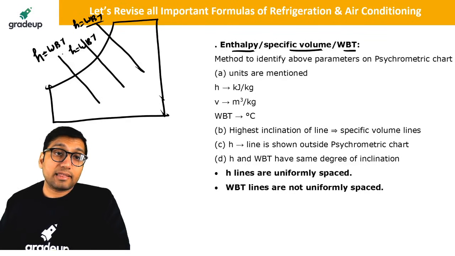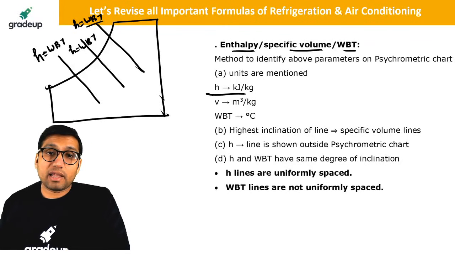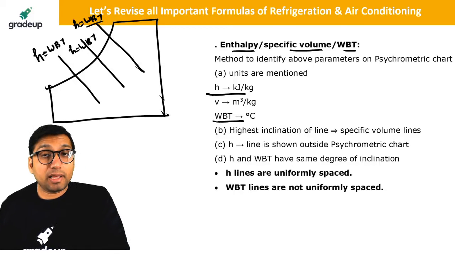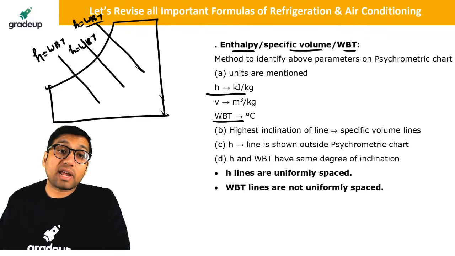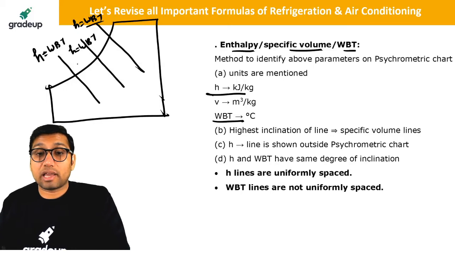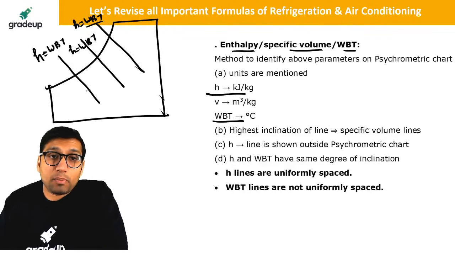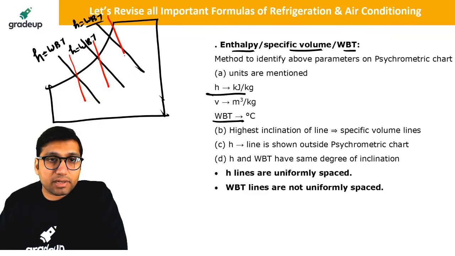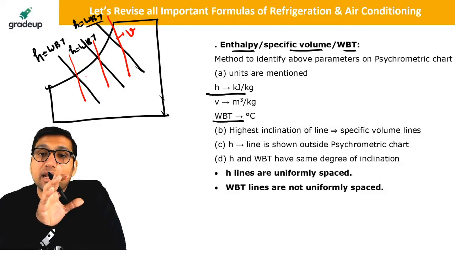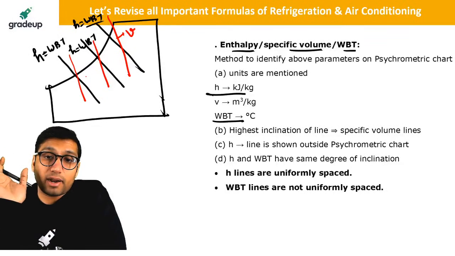Only difference is that enthalpy will have the unit of kilojoule per kg, and wet bulb temperature will be in degrees Celsius. Enthalpy is shown outside the psychrometric chart, and wet bulb temperature on the psychrometric chart. One more important thing is that specific volume has the highest inclination. Highest inclination means the most inclined line will be the specific volume lines. So these three lines are inclined lines on the psychrometric chart.